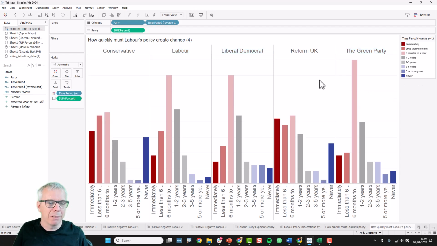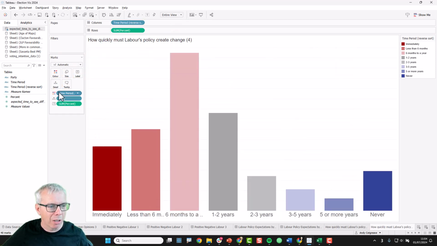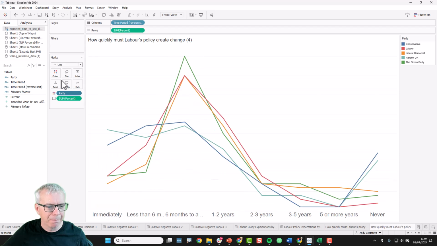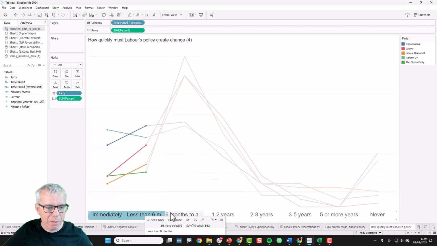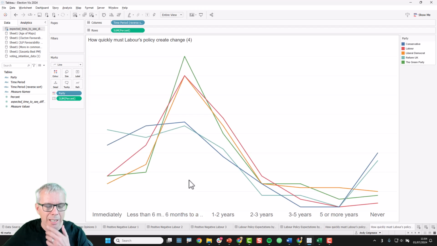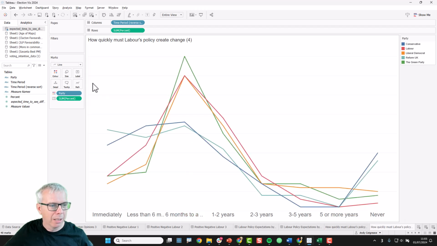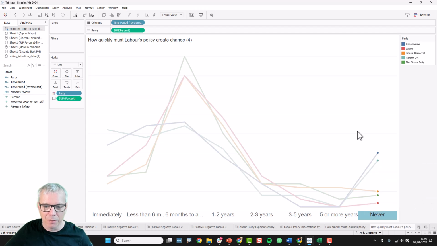Now, is this better though? It's a complicated chart. It just is a complicated chart. What about a line chart? Well, we could put party on the detail shelf. In fact, let's get rid of time and party, put party on the colour shelf and turn this into a line. Now, this is ordinal data, so it's not so much of a crime to use this as a line. It's a bit dodgy. Again, I'm still not seeing super insight. I can see all parties are giving this 6 months to a year spike. Let's make the lines a bit thicker so they're just a bit more obvious. And you can see the Reform and Conservatives.